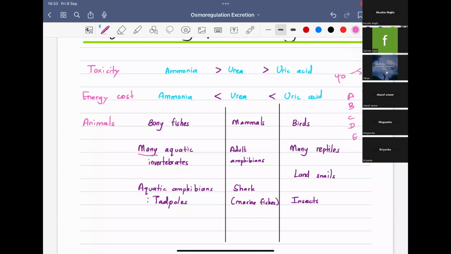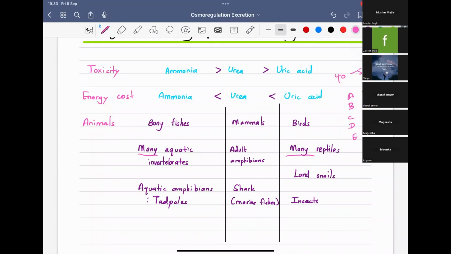Now, some terrestrial animals like birds and many reptiles, land snails and insects excrete uric acid as the main excretory product. Where did we get uric acid from? It is from ammonia. You use some energy to produce uric acid so that you can excrete it using less water. Uric acid is relatively non-toxic compared to urea and ammonia. It is very much less toxic.